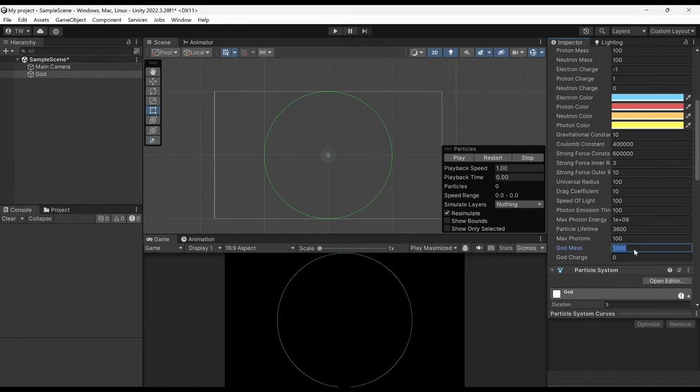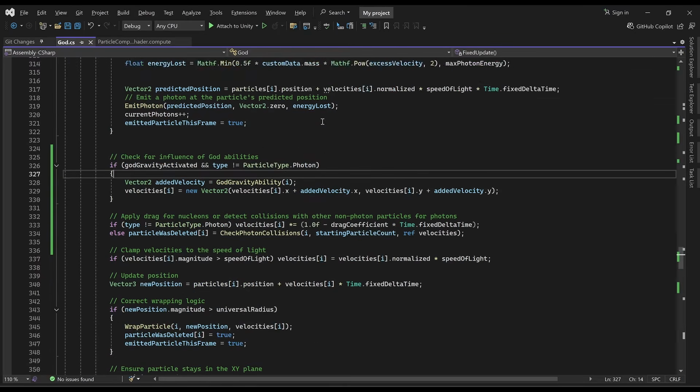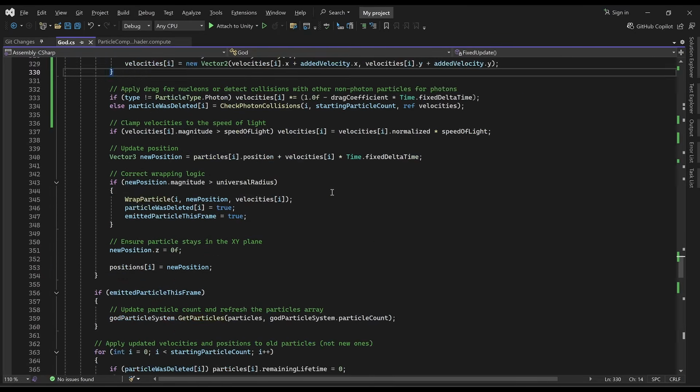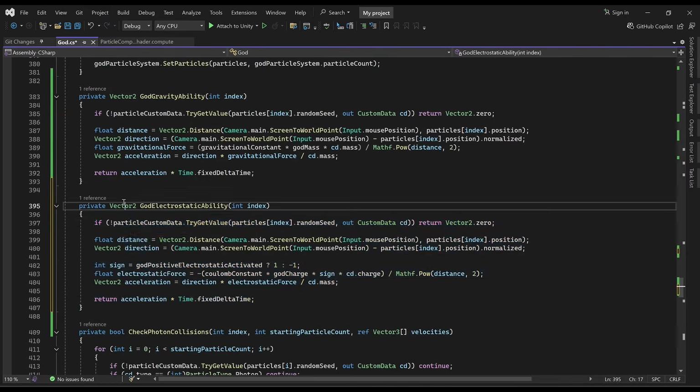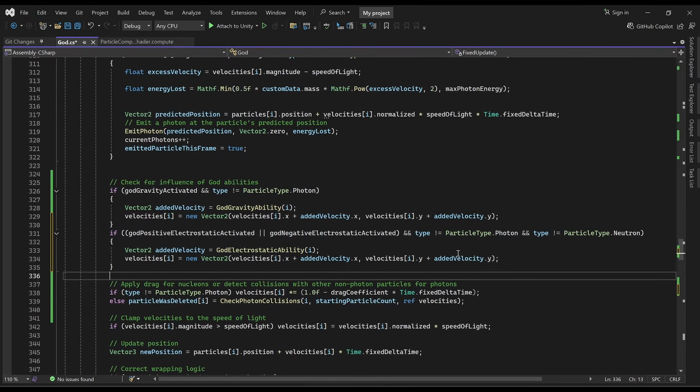Let's try making it stronger. Let's set this to 10,000, or better yet, 100,000. Okay, let's add the same ability now, but for the electrostatic force. So there's a new function for the electrostatic ability, and now it'll also be added if the particle type is a proton or electron, but not a photon or a neutron.